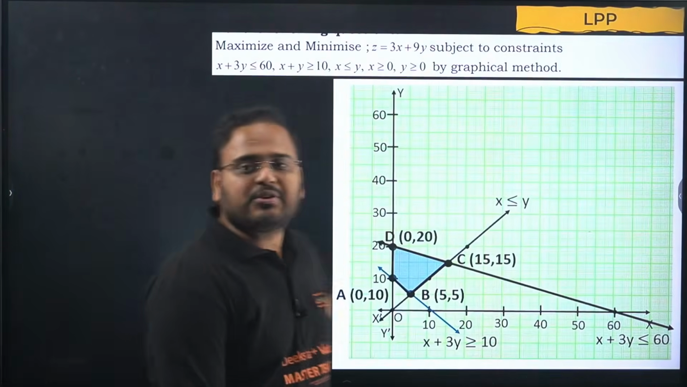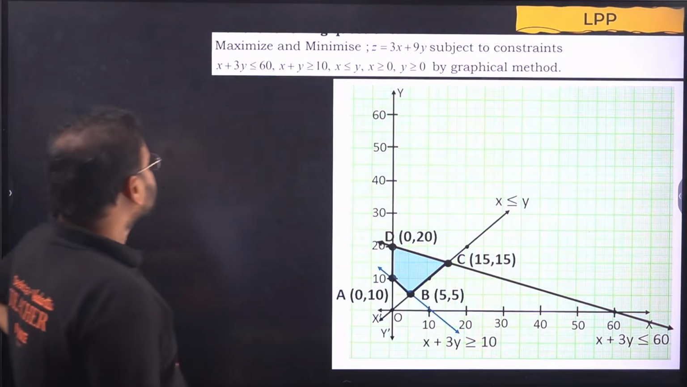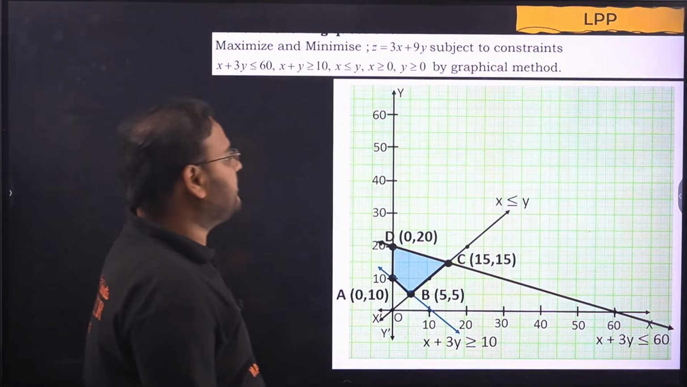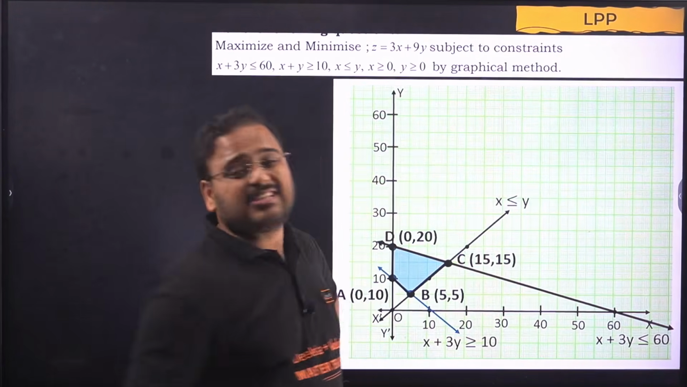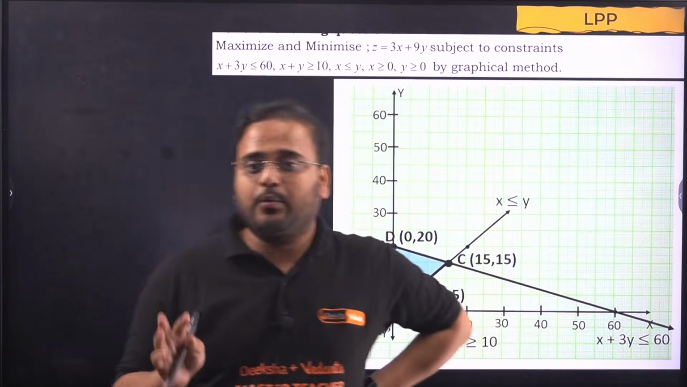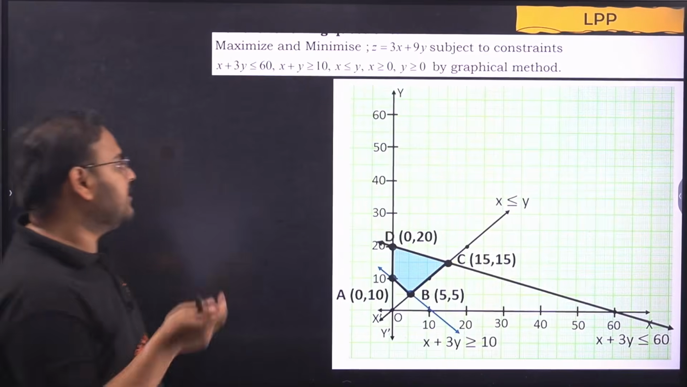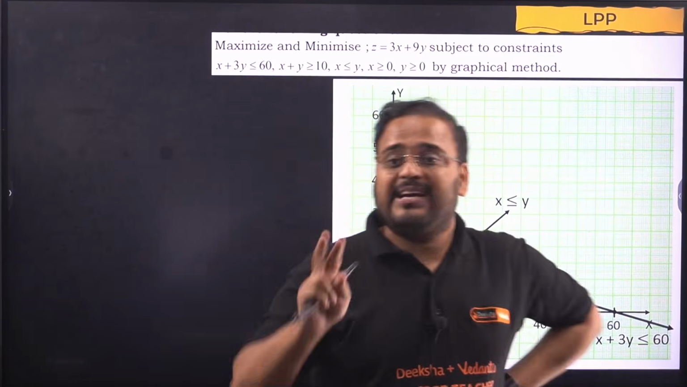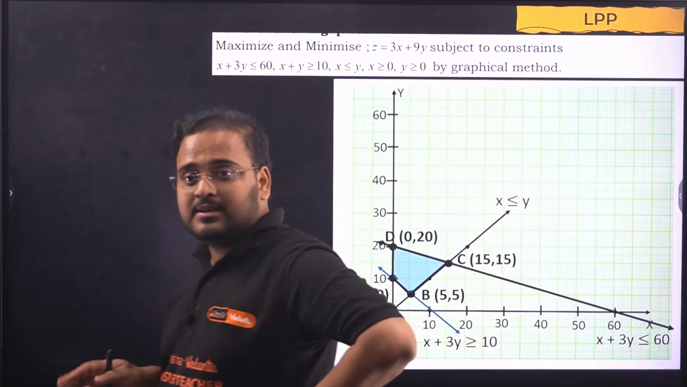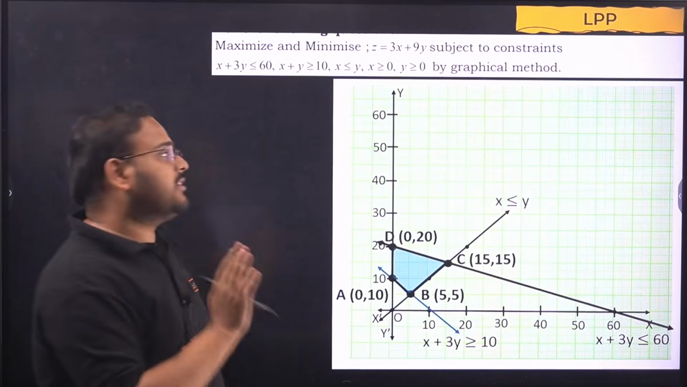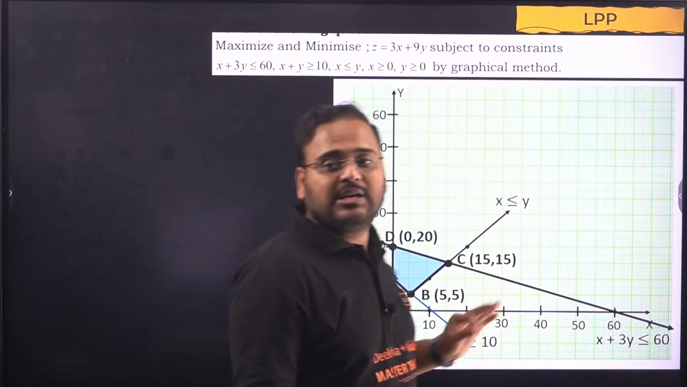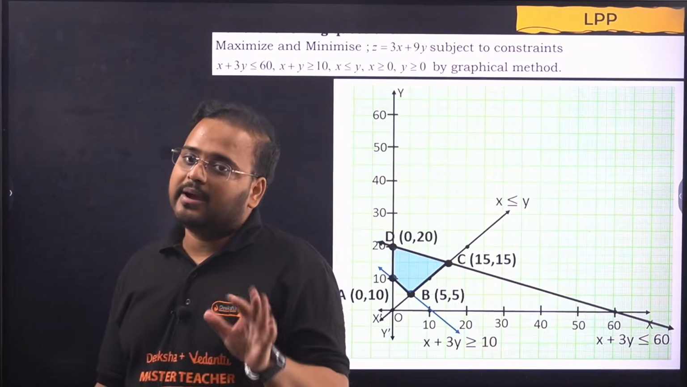Okay, LPP question, 6 marker. Let's have a look. Maximize and minimize z equal to 3x plus 9y. Why do I take this question? I know I have solved this question on multiple occasions, more than once actually. Then why do I take this question again and again? Because beta, this is a PYQ. It has both options of maximize and minimize. It has more than 2 constraints. Check here, 1, 2 and 3. So that's why I've taken this question on multiple occasions.